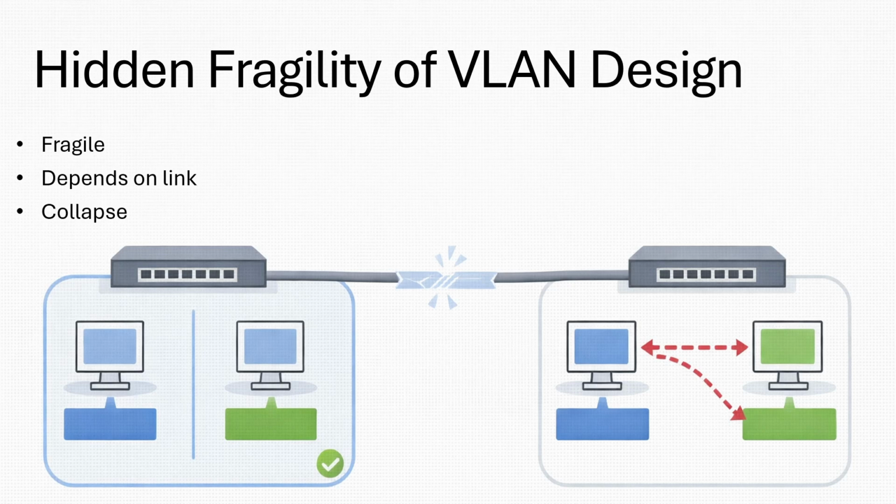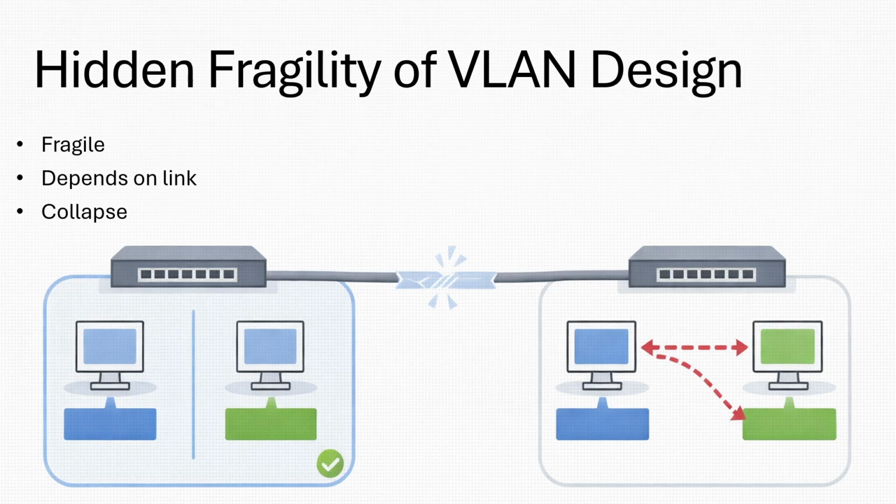When people first learn VLANs, everything feels stable. You make VLAN 10, you assign some ports, broadcasts stay inside, done. And it feels like, cool, problem solved forever. But that stability is fragile, because the moment you connect a second switch, everything depends on one single thing. Can VLAN identity survive the trip between the switches? If the answer is no, VLANs collapse.